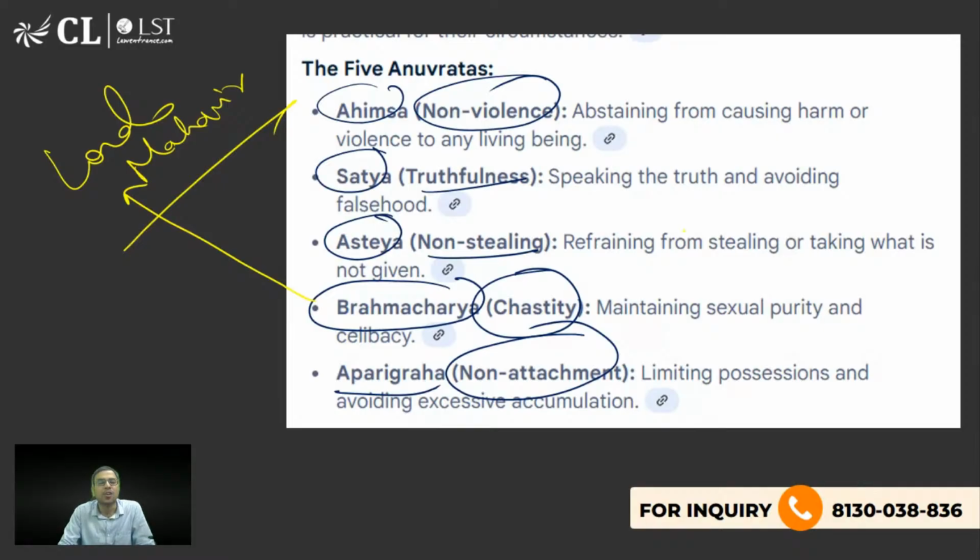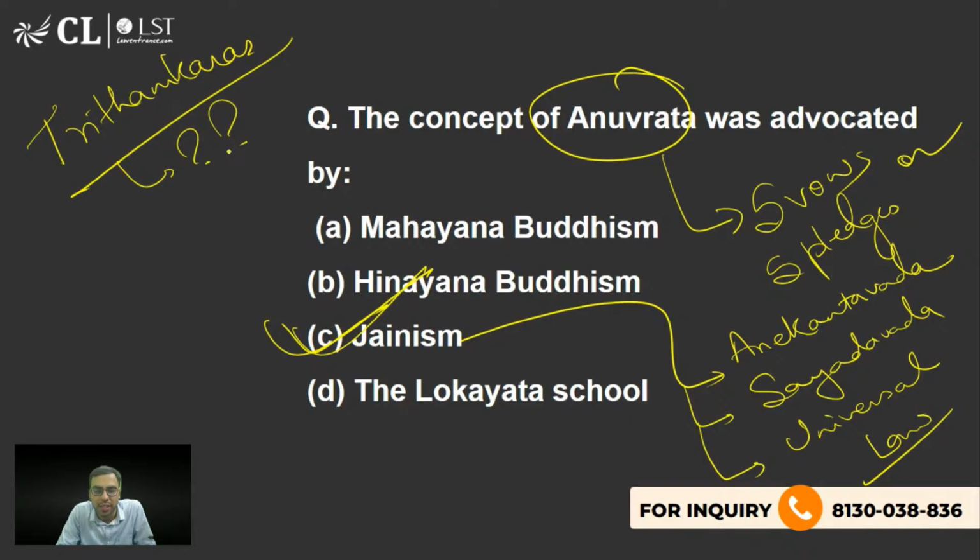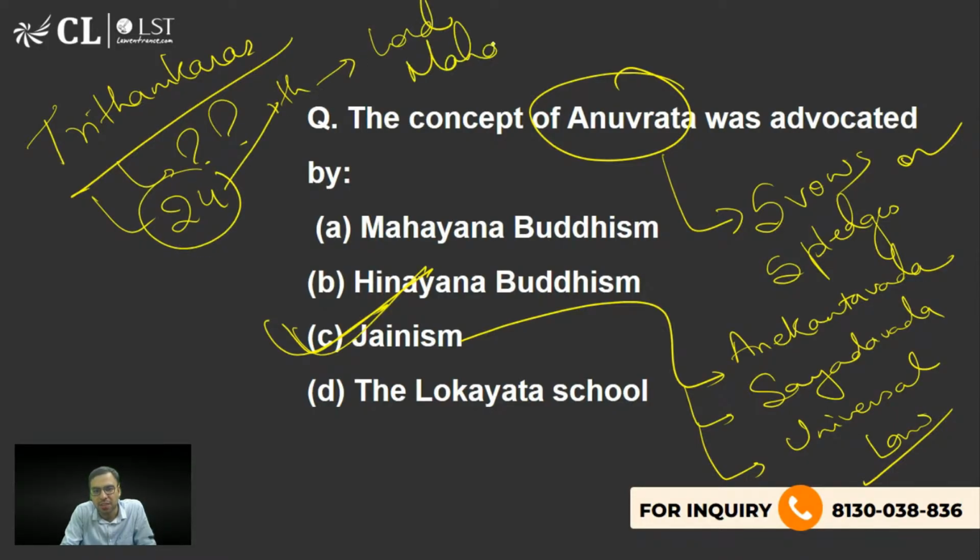And I hope you are aware how many Tirthankaras were there in the Jainism religion. How many were there? And Lord Mahavir was which one? How many Tirthankaras were there in Jainism? Anyone? Yes, Kumari Bhavana, very good. There were 24 Tirthankaras. The 24th was actually Lord Mahavir. Yes, Kushagra, you're also right. That is what you should be knowing. C is the right answer.